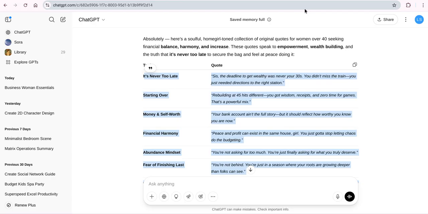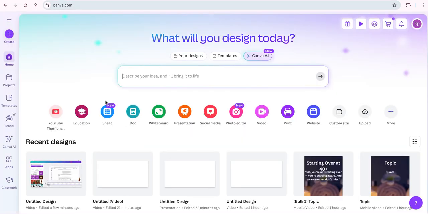Now we're done with chat, so let's just hop over here to Canva homepage, and you see I am using the pro account, so I hope you can roll with me. If not, I think you can still do this without the pro account, but I've been using pro so long I don't even know what the non-pro offers. I think it'll be a benefit for you to go ahead and get the pro account if you can't.